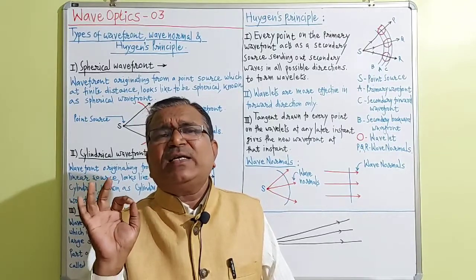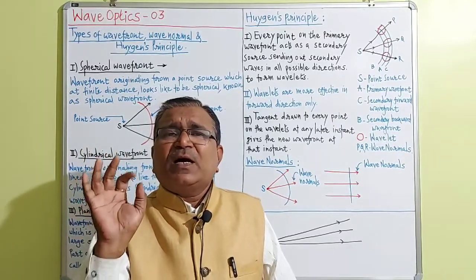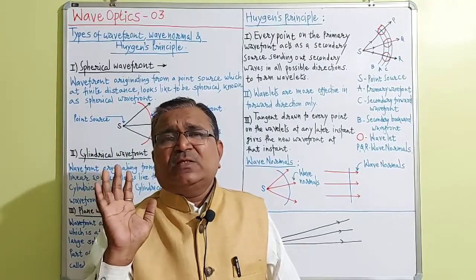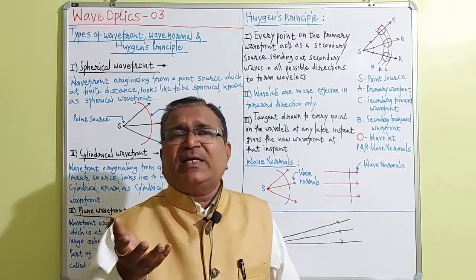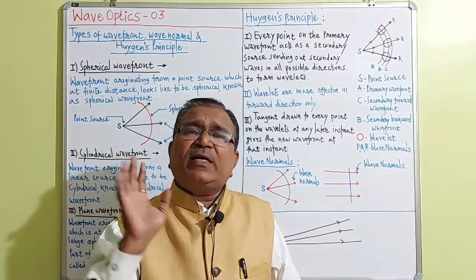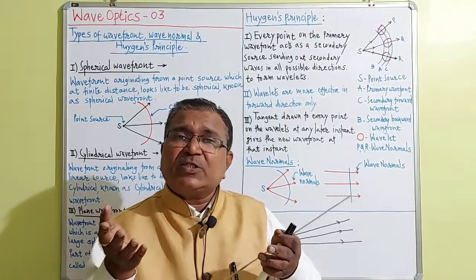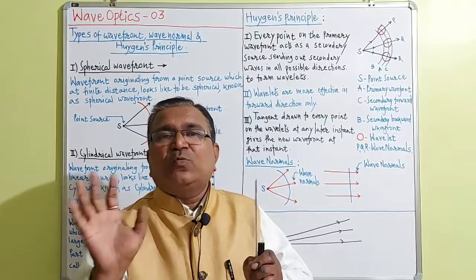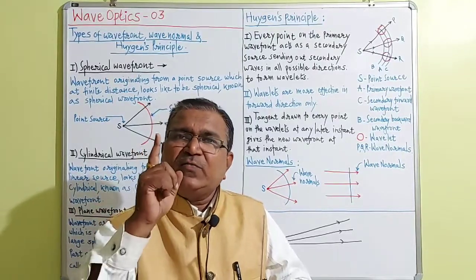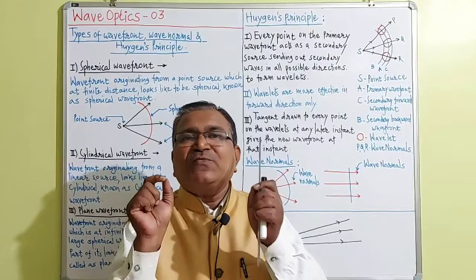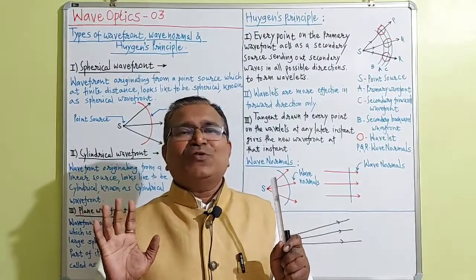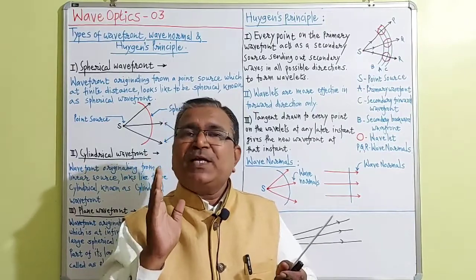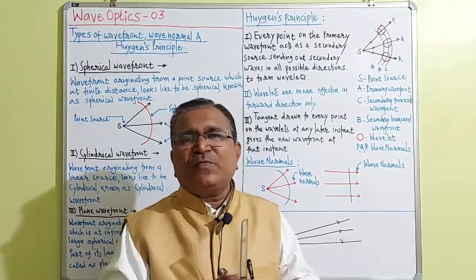So this is a very easy principle I have explained in very simple English. You can observe this again and again. I have already written it on the board. After finishing the lecture, take a screenshot and write all of it in your notebook for your further study. And only one article is remaining. What is wave normal? Wave normal is nothing but perpendicular arrows drawn to the surface of the wavefront.